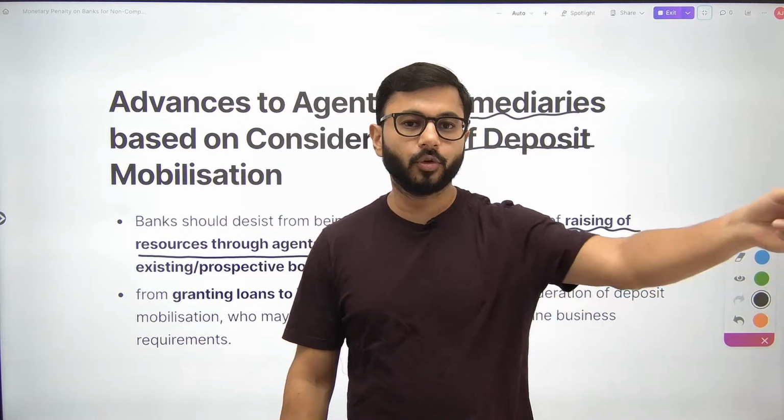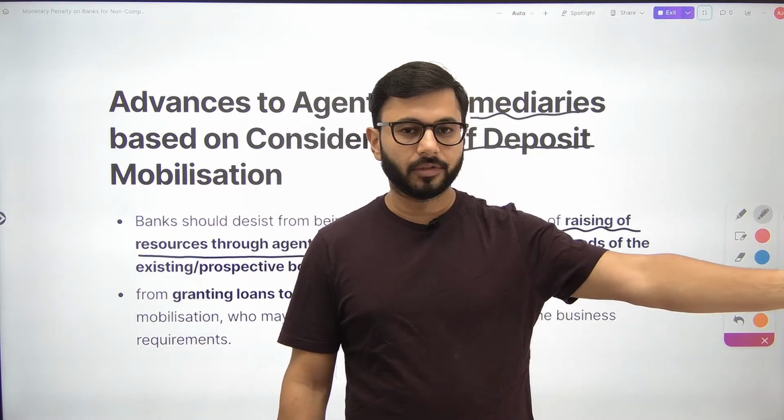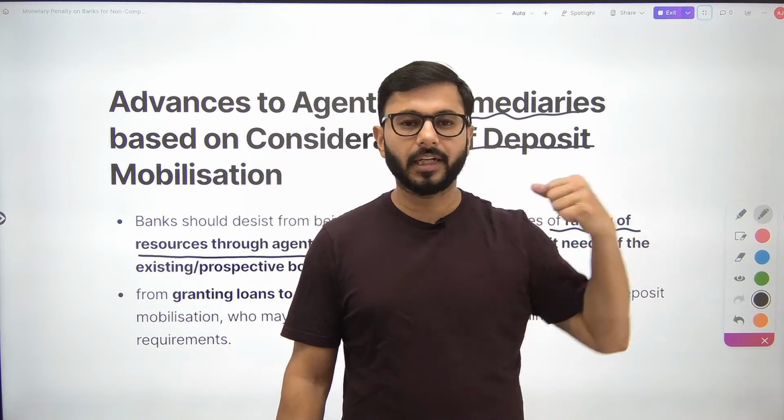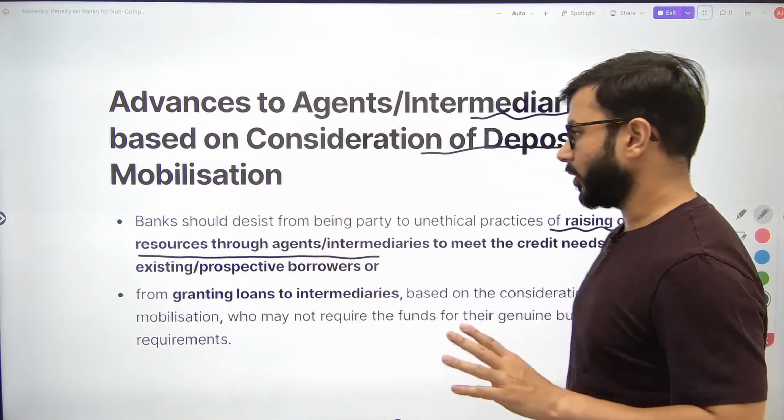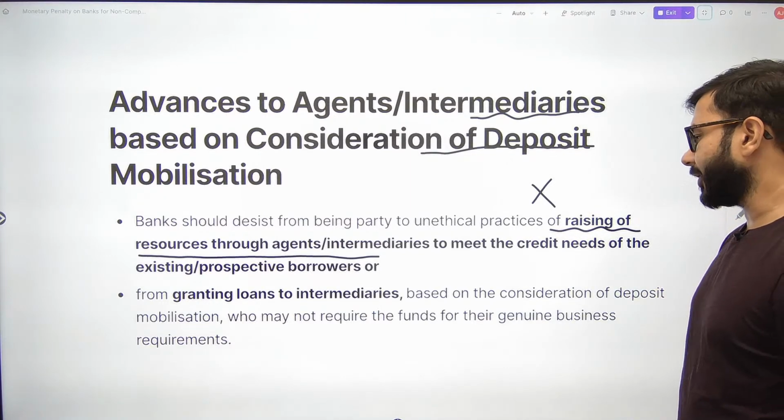That intermediary goes to 10 people. He becomes an agent and now I, through that agent, start collecting all that money. That is not allowed. Should desist. Ban नहीं किया है but बोला गया है bank should not do it.